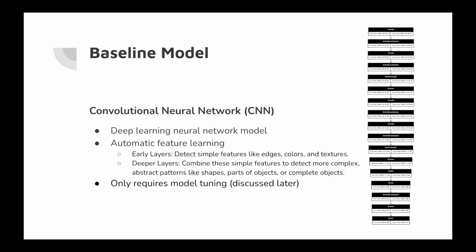Now that our data is prepped, we move to the baseline model. Think of this as our starting line. We built a standard convolutional neural network because CNNs are specifically designed to understand the spatial hierarchy of images, like how a vertical line and a curve come together to form a six.